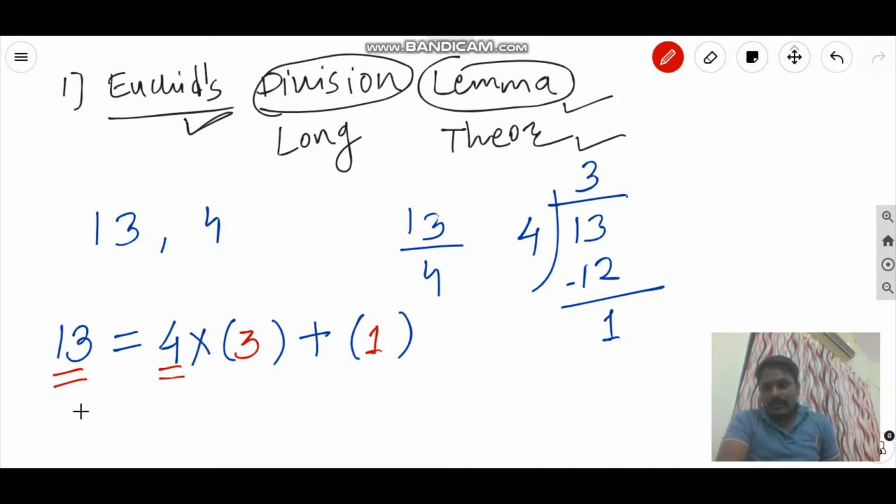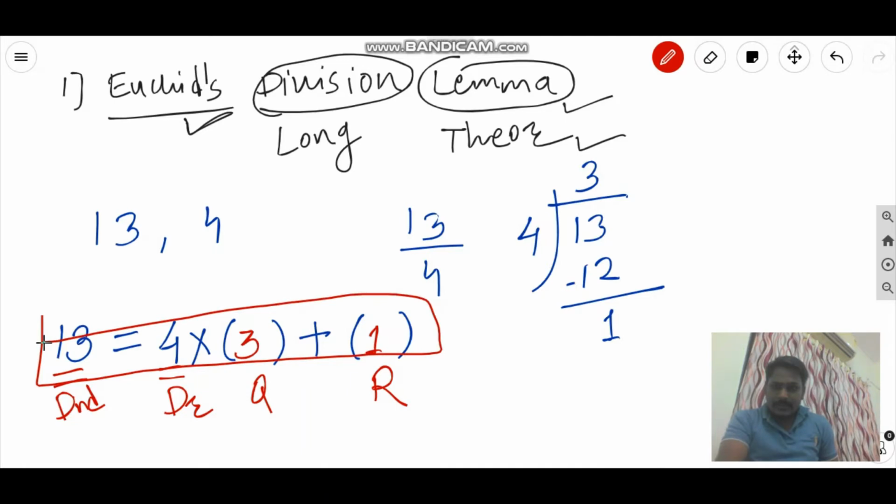So if suppose there are two numbers, this is the dividend, this is the divisor, this is the quotient, and this is the remainder. So we are writing the dividend in terms of the divisor, quotient and remainder. Here we had seen 13 can be written as 4 into 3 plus 1.